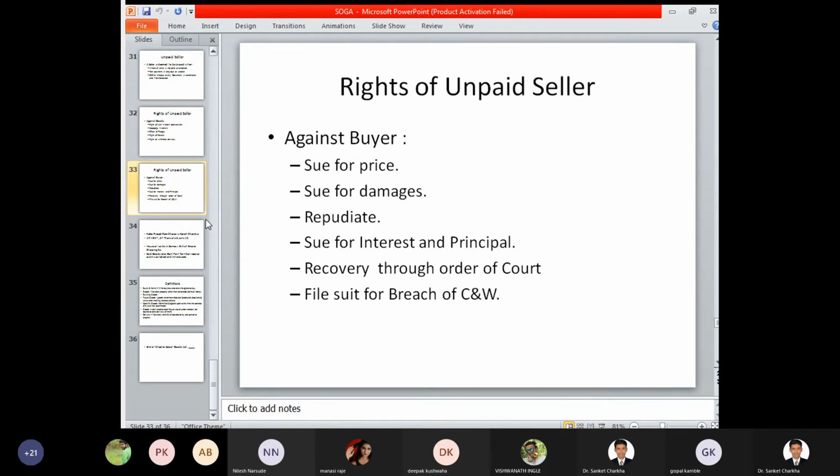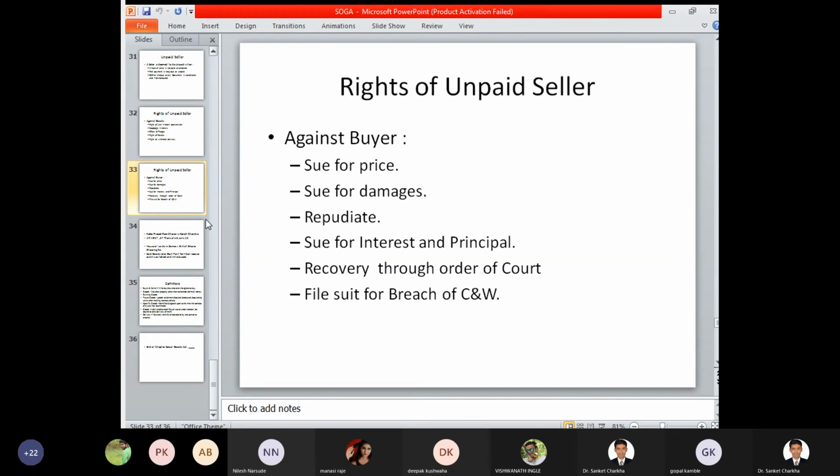Rights of the unpaid seller against the buyer. So against the buyer, what rights does he have? First thing, sue for price. He can go to the court of law and sue for the entire price that has been tendered. So if the particular bill, quotation or amount that you have mentioned is, for example, rupees 5,000, then you can go to the court of law and the entire 5,000 rupees can be claimed by the seller from the buyer.